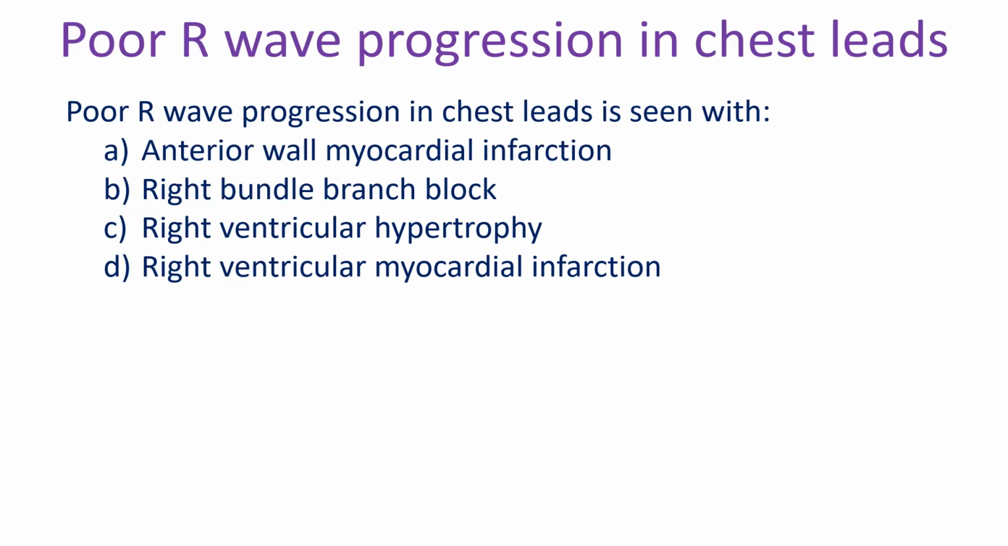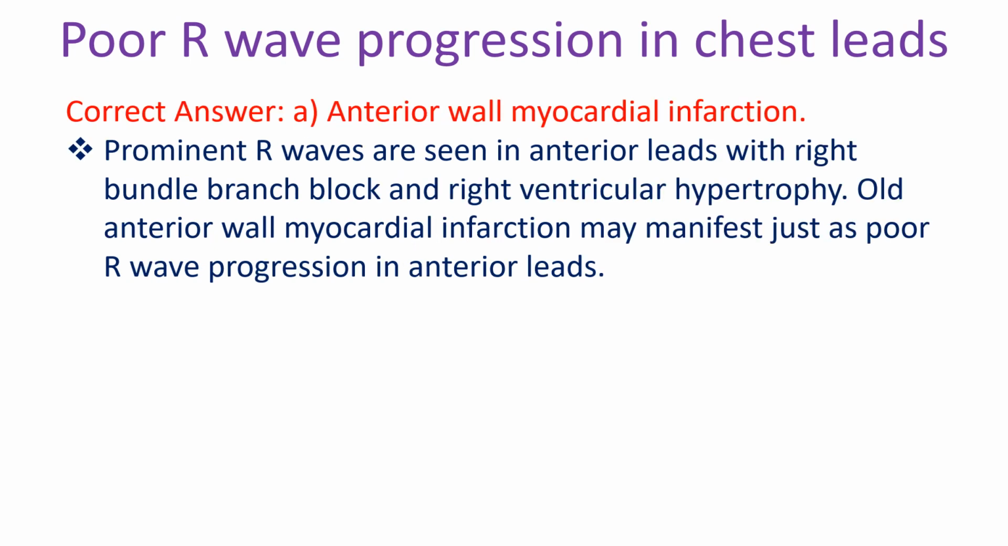Poor R wave progression in chest leads is seen with: A. Anterior myocardial infarction, B. Right bundle branch block, C. Right ventricular hypertrophy, D. Right ventricular myocardial infarction. Correct answer A. Anterior myocardial infarction. Prominent R waves are seen in anterior leads with right bundle branch block and right ventricular hypertrophy. Old anterior myocardial infarction may manifest just as poor R wave progression in anterior leads.